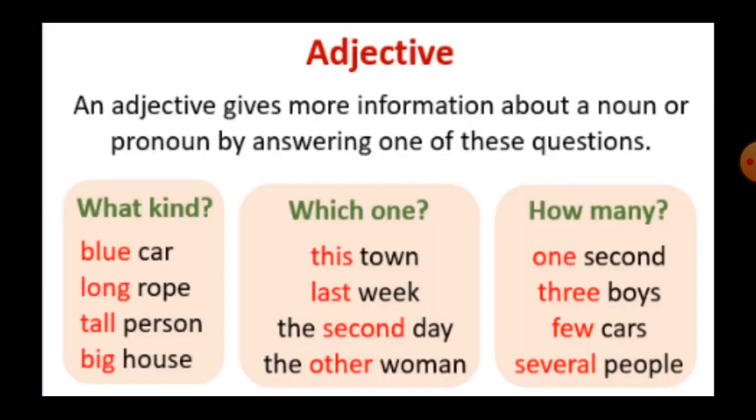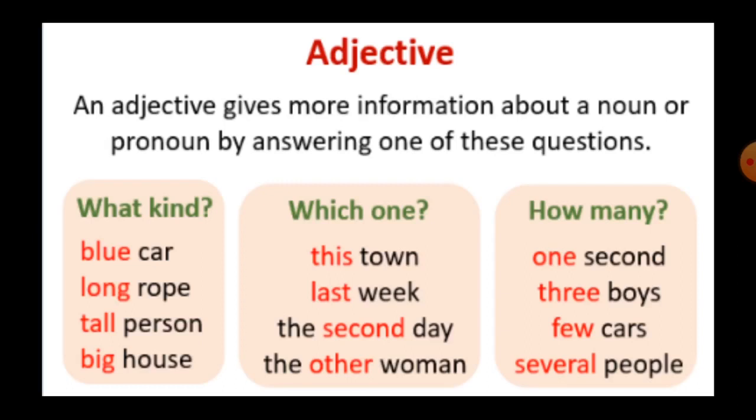An adjective gives more information about a noun or pronoun by answering one of these questions. That is, what kind? For example, blue car, long rope, tall person, big house. Next is which one? By asking which one, we get the answer, that is an adjective. This town, last week, the second day, the other woman.